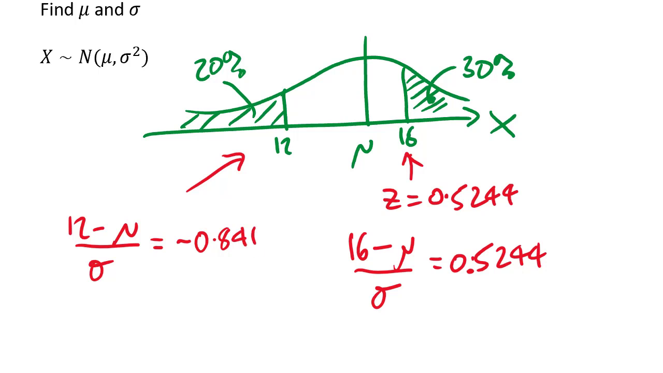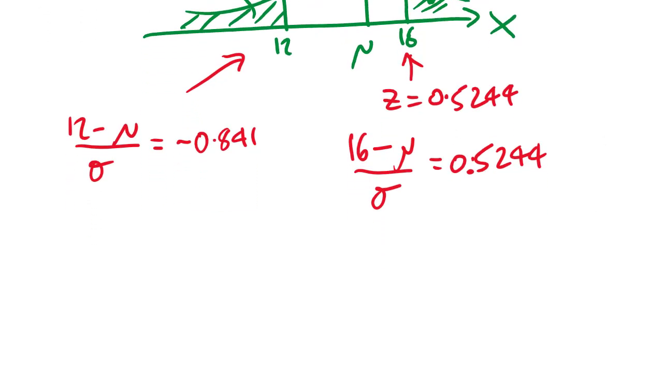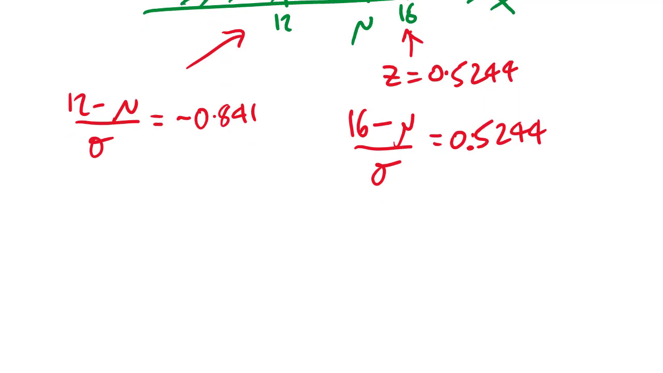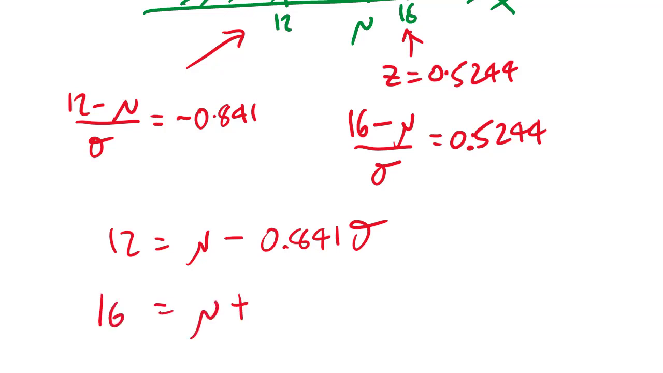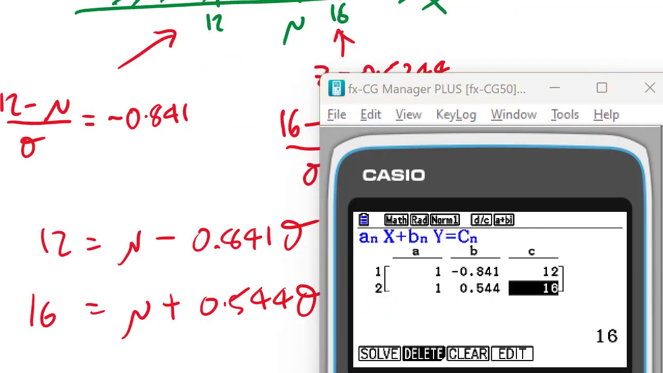And so that is now simultaneous equations. And the nice way of doing it is to, I would say, write 12 is equal to mu minus 0.841 sigma. I'm a bit below the mean. And 16 is mu plus 0.5244 sigma. And you can see by symmetry, this is really quite nice. And also that fits with the calculator's functions. So even though it's easy simultaneous equations, I would still use the calculator. Really make sure you've done it right.